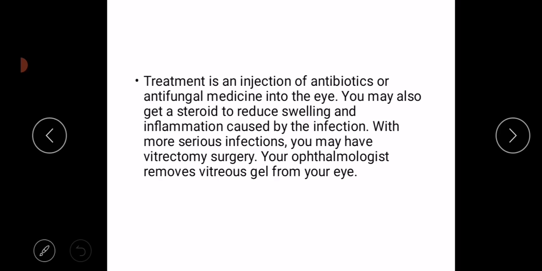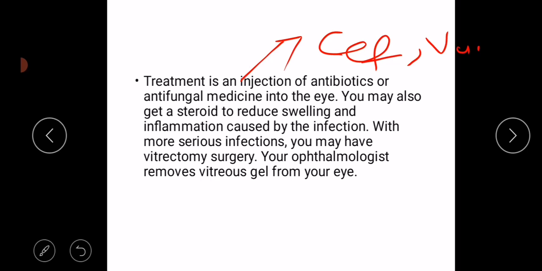What is the treatment for this vision threatening condition? The treatment is intravitreal injection of antibiotics such as ceftazidime or vancomycin and amikacin, etc. If this is caused by fungi, then antifungal medicine should be injected into the eye. You can also get a steroid to reduce swelling and inflammation caused by the infection.